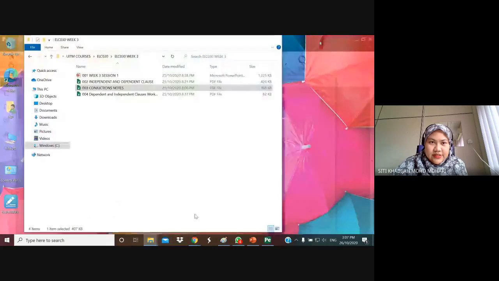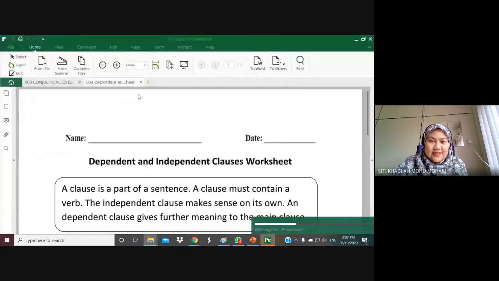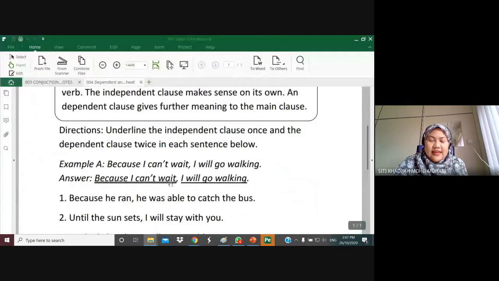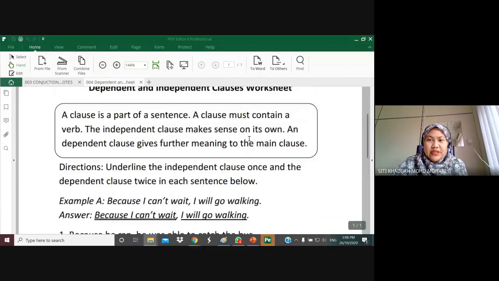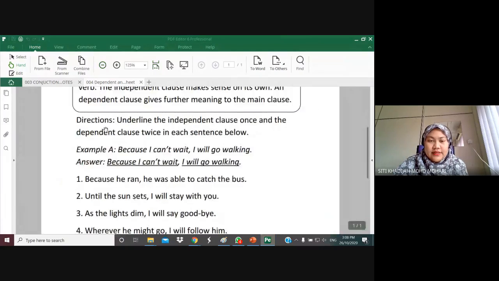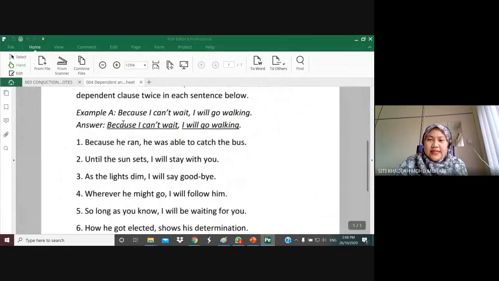So, week 3. Okay, now I have given you guys this worksheet yesterday. I hope those people who need to print out the worksheet did so. But it's also possible that we are going to look at the worksheet on the screen.